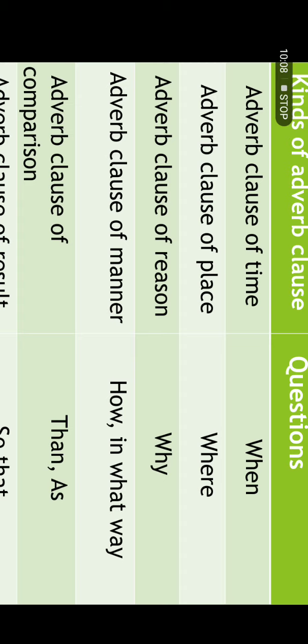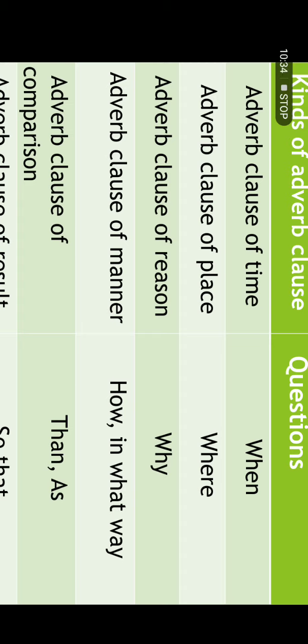For example, we managed to reach the assembly before the bell rang. Before here is the adverb clause of time. Before the bell rang is the adverb clause of time. You can find all these examples in your book, page number 108. We managed to reach the assembly before the bell rang.